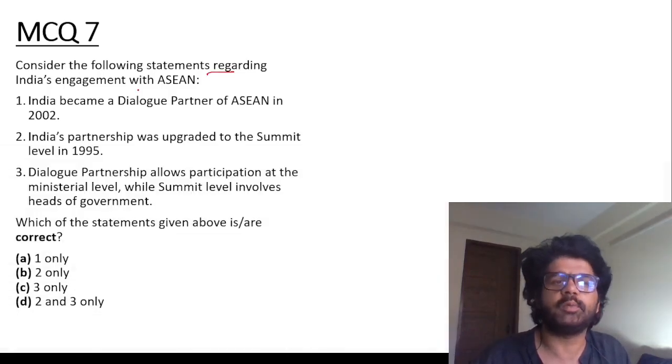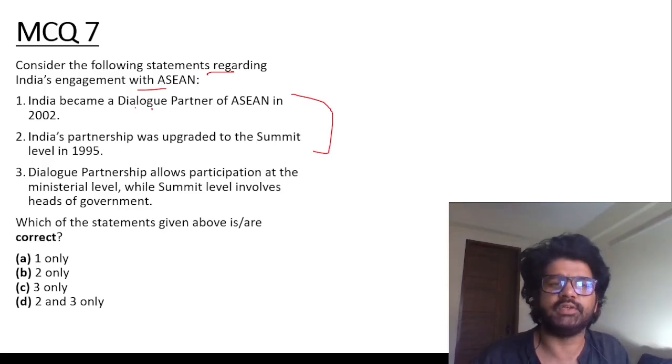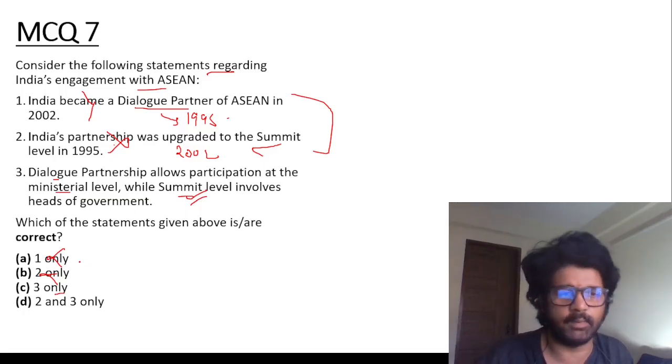MCQ 7. Consider the following statements regarding India's engagement with ASEAN. These two are interchanged. We became a dialogue partner in 1995. The partnership was upgraded to summit level in 2002. So these two are interchanged. So the first and second are wrong. The answer is the third. Third is correct: dialogue partnership, ministerial level, summit level, heads of government. So the answer is C, 3 only.